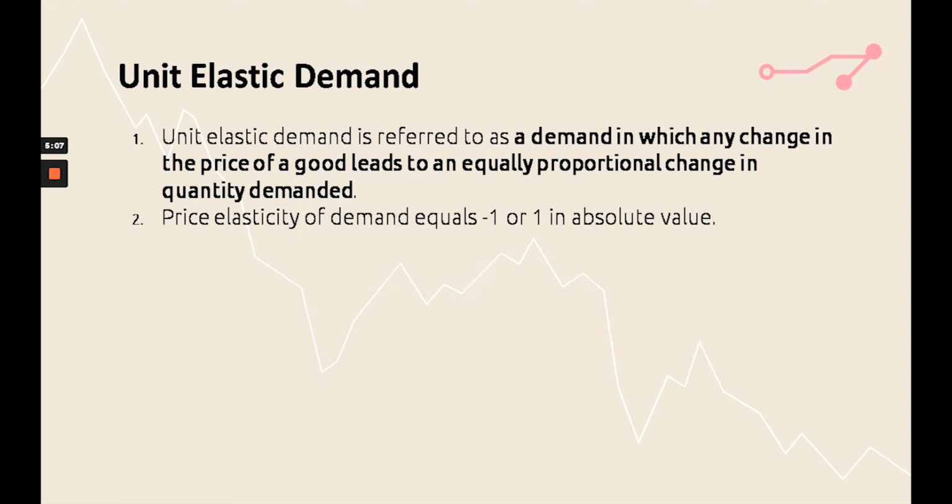And the last category is unit elastic demand, which says that the proportion of change in quantity demanded and the proportion of change in price are equal. That means the percentage change in quantity demanded is also 10%, for example, and the percentage change in price is also 10%. In this case, the elasticity of demand will be equal to 1 in absolute value.